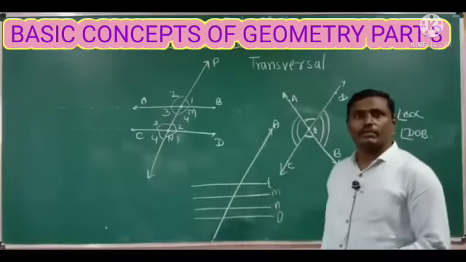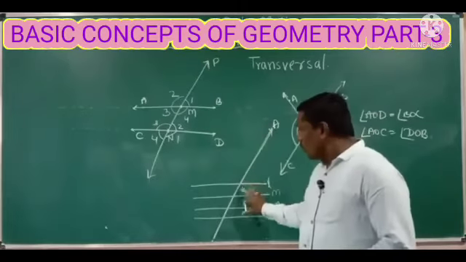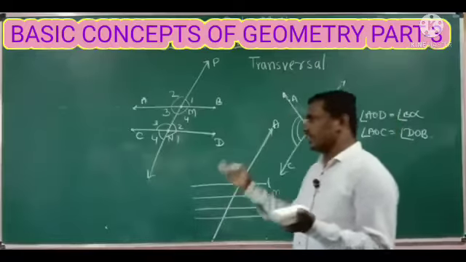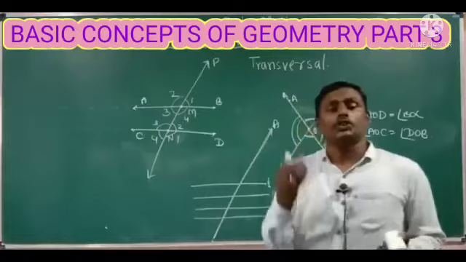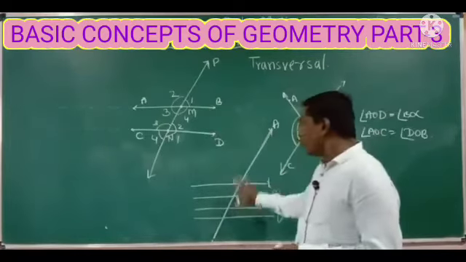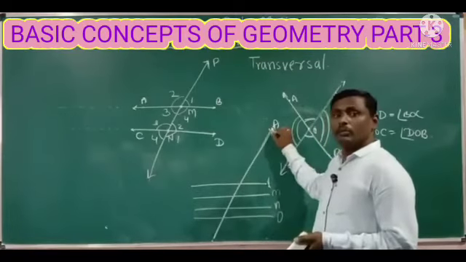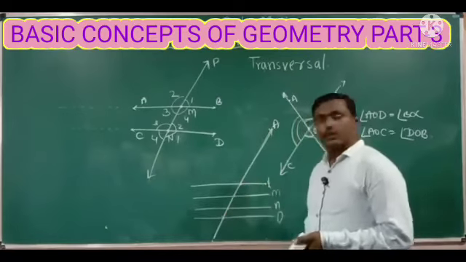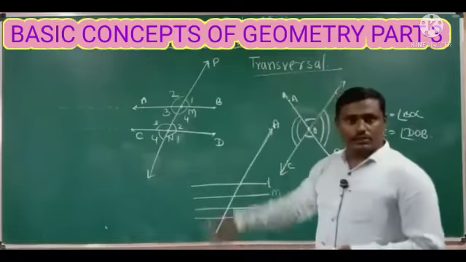So how can you define a transversal? You can take 3 lines or 4 lines or 5 lines, and all the lines should be parallel to each other. If 2 or more lines are intersected by a line at different points, then that line is called a transversal.